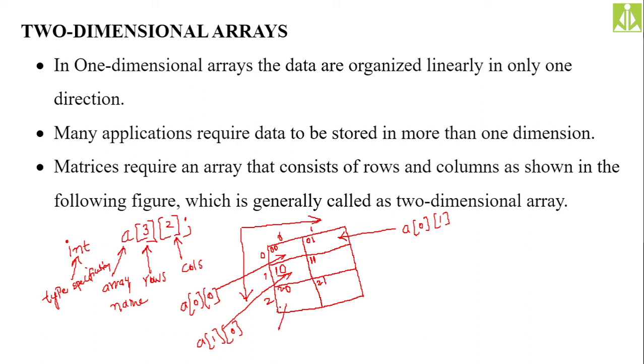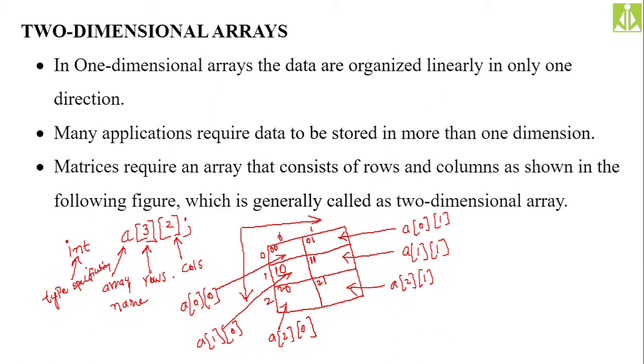So to access this one, A of second row and 0th column. So for this to access, A of first row, first column. This is to access A of second row and first column. So like this, you can access all the elements from your array. So for a two-dimensional array of size 3 rows, 2 columns, we have shown how the memory will be organized, how the index will be given, and how you can access every individual element.